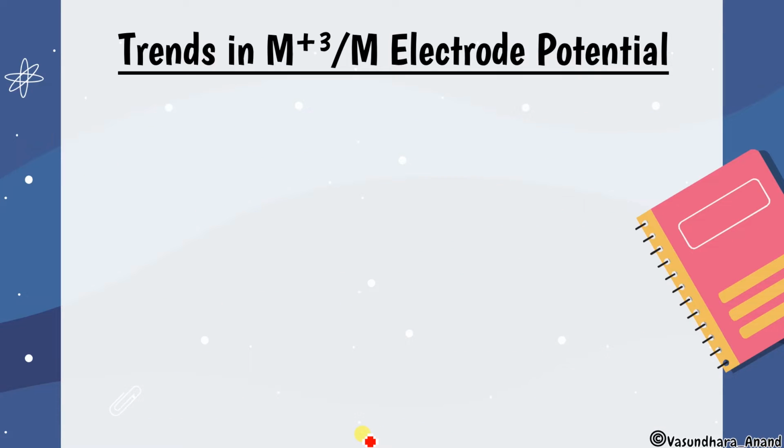Now trends in M+3 to M. It was M+2, that is Ni+2 to Ni, Zn+2 to Zn, Cu+2 to Cu, like that. Here we will talk about M+3 to M, that is Cr+3 to Cr. Similarly, V+3 to V, Co+3 to Co. So that is the trend we are talking about.